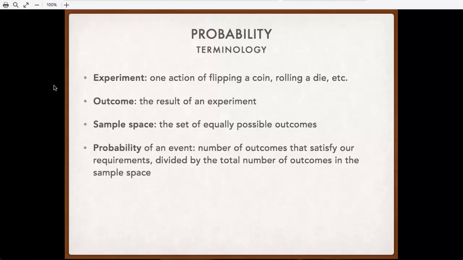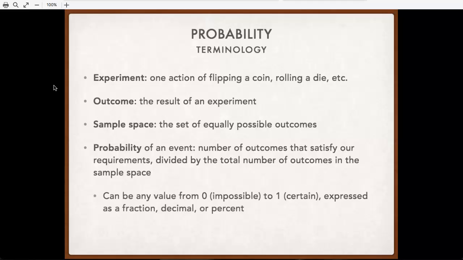Our probability, because of this, can be anywhere from 0, which is something that's not possible. So if you roll a normal die, what's the probability that you get a 7? 0. None of those 6 possible outcomes get you a 7. So our probability is 0 out of 6, or 0. Or it can go as high as 1, something that's definitely going to happen. For example, if flipping a coin, you get either heads or tails. That's both of the possibilities in that sample set, 2 divided by 2, or 1.